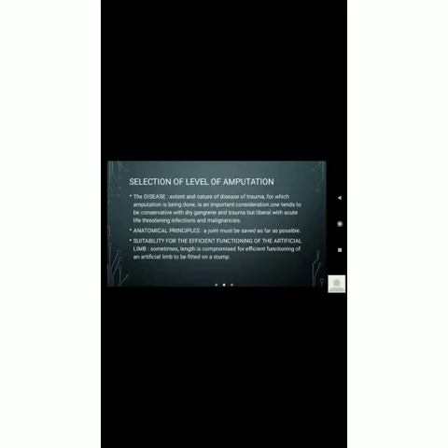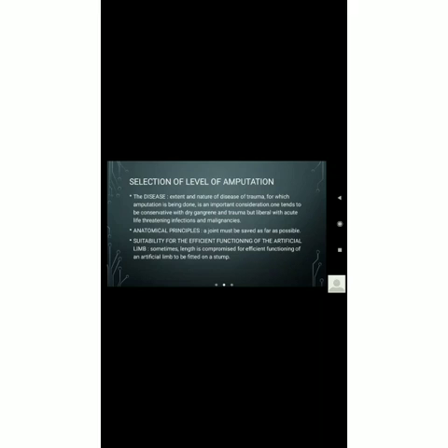How do we select the level of amputation, that is, at which level we have to remove? This is selected on the basis of the disease, the nature of the disease, and the extent. In case of trauma, acute life-threatening infections and malignancy, we should amputate as soon as possible. But in case of gangrene or diabetes, where conservative management can also improve the condition, we need to think about whether amputation is needed or not.